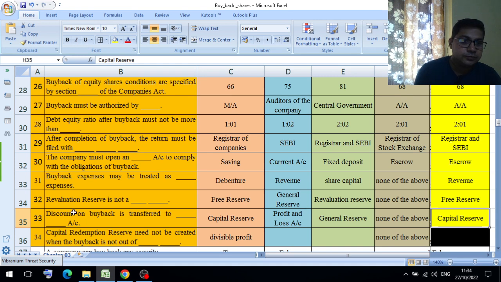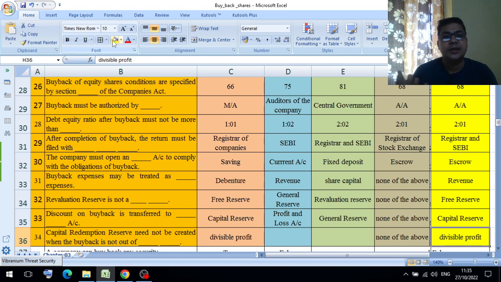Now the next question, question number 34. Capital redemption reserve need not be created when the buyback is not out of dash. If it is not out of divisible profit, there is no need to create capital redemption reserve, because divisible profit is always transferred to the capital redemption reserve account. If the buyback is not from divisible profit, there is no need to create capital redemption reserve.